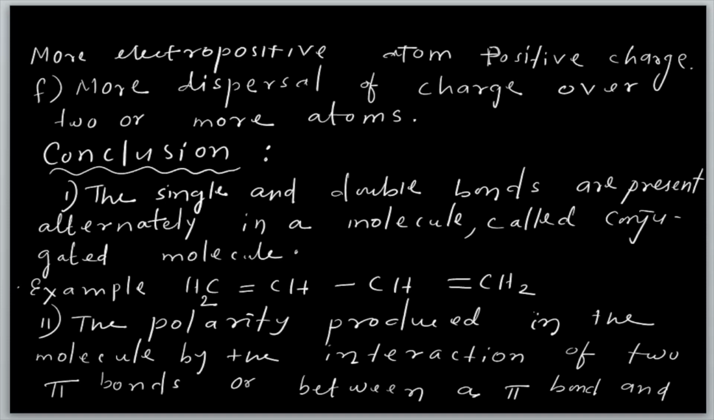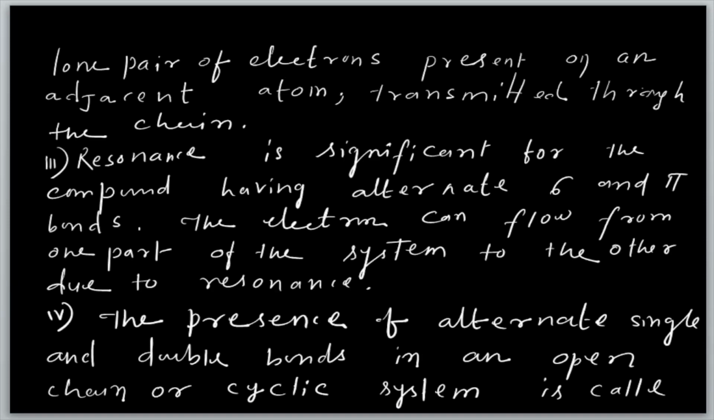So you can find the polarity existing here. Polarity is formed between two pi bonds or between one pi bond and a lone pair of electrons on an adjacent atom, and it is transmitted through the chain. If it is, suppose, 4 carbons, then it is automatically transmitted in the chain. So how is the polarity produced? Between pi electrons, or between pi electrons and a lone pair of electrons on the adjacent atom, and transmitted through the chain.